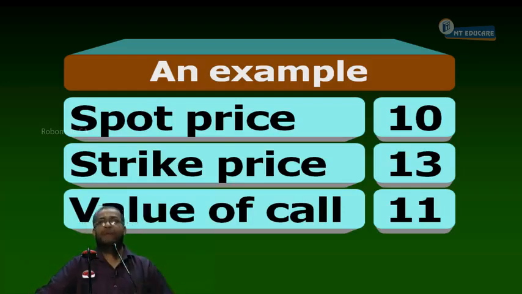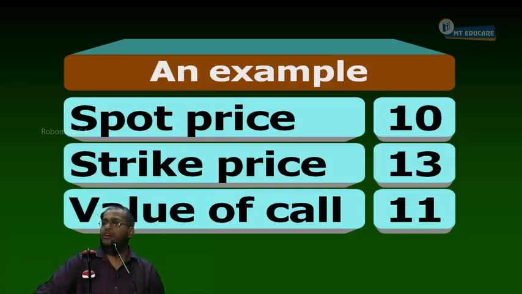Okay. Now, next paragraph. Since we are writing a call, we will sell the share tomorrow. Tomorrow means future.